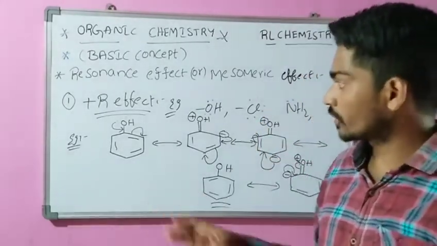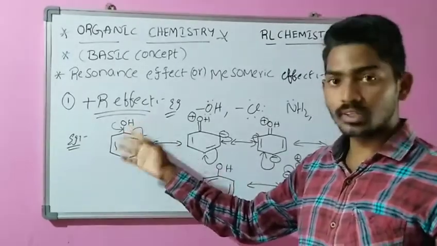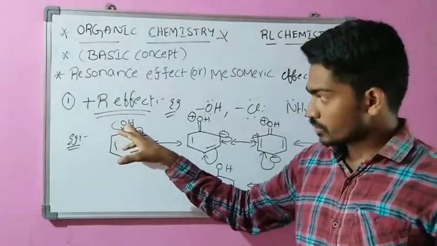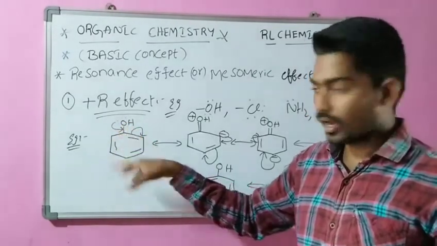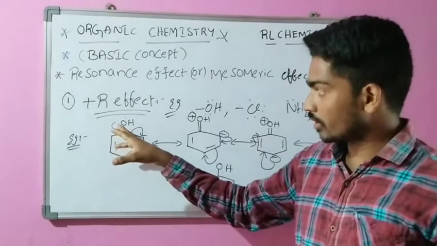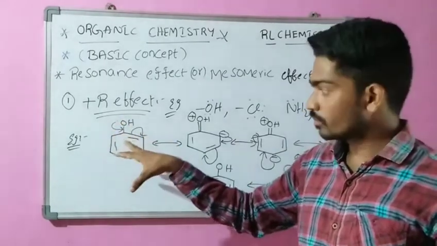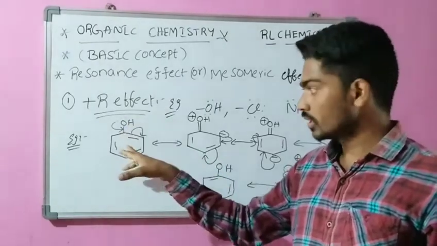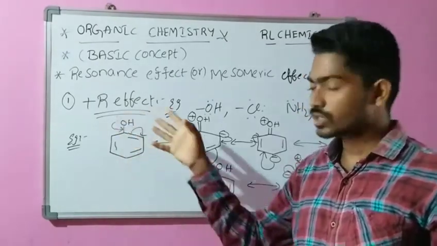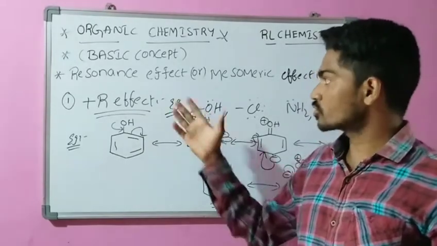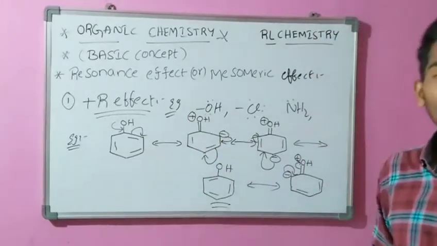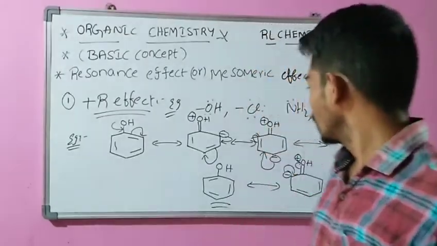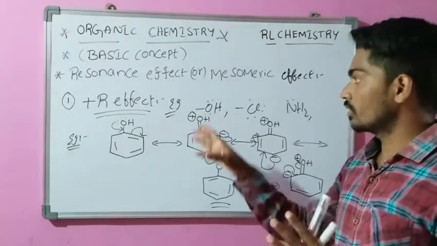We are using a compound that has an electron donating group with a benzene conjugated system. These substituents have a tendency to donate electrons from the functional group to the conjugated system. Donating the electrons from the functional group to the conjugated system is called a positive resonance effect or positive mesomeric effect. This is one example of the positive resonance effect.